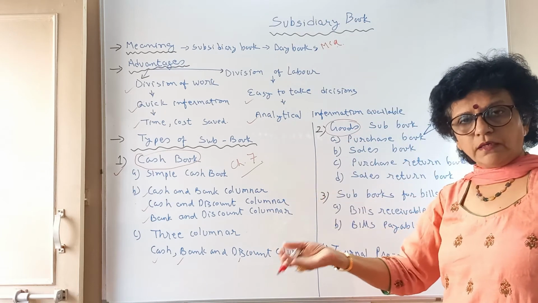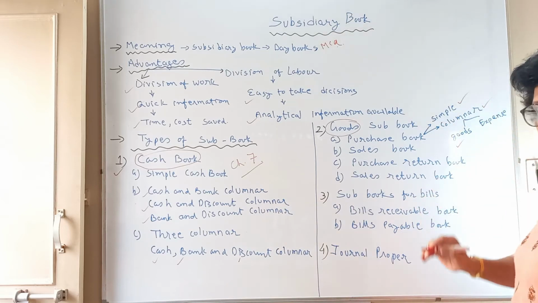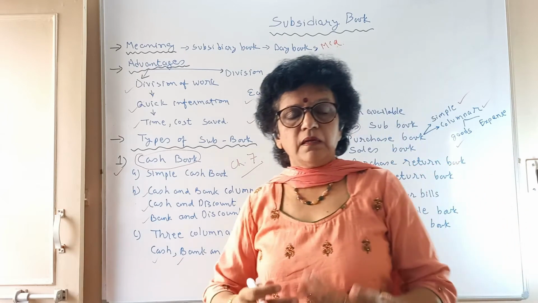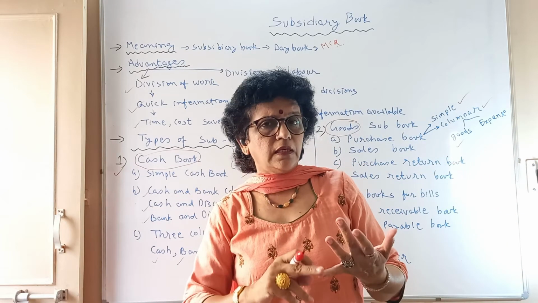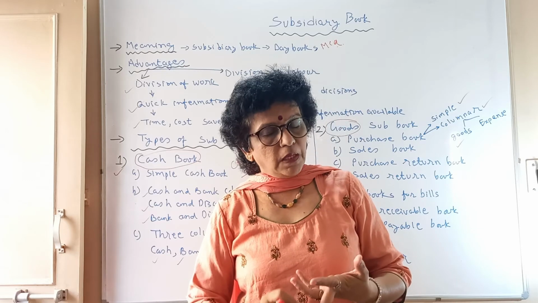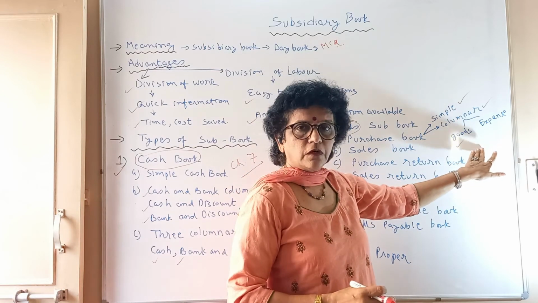Columns for what? The columns may be for the goods. The trader deals with so many goods. For example, the trader is dealing with cotton cloth, terracotta, maybe silk, maybe polyester.